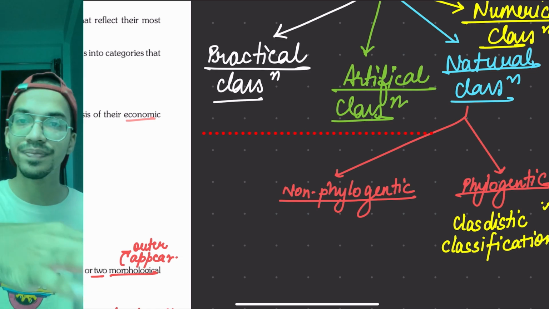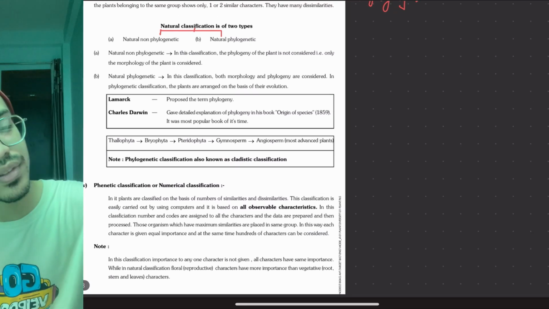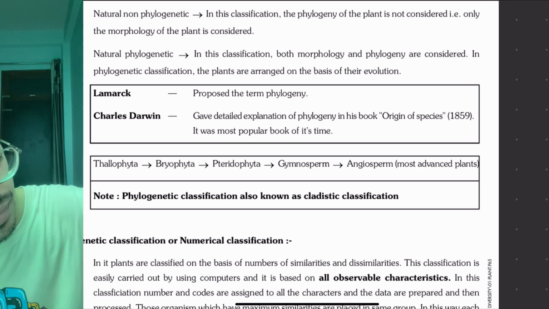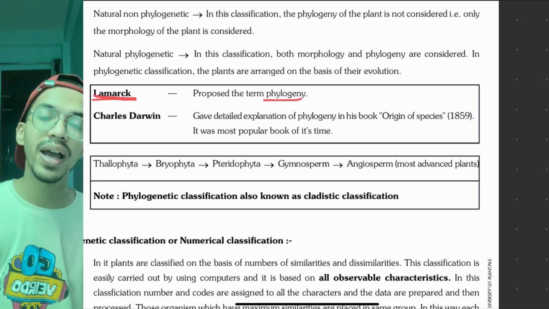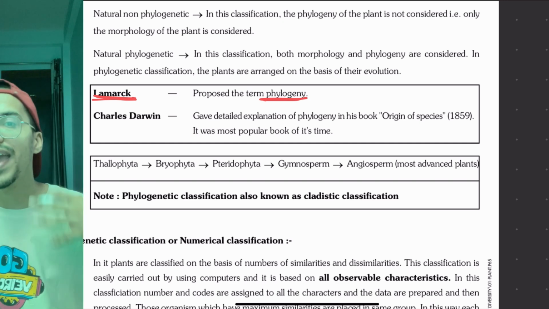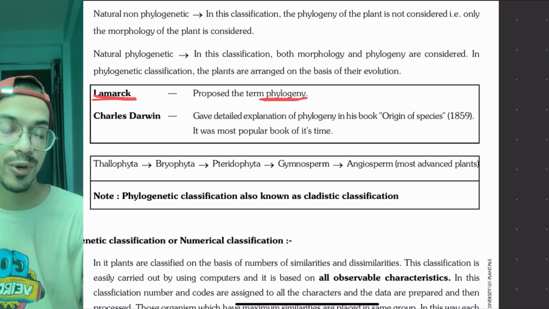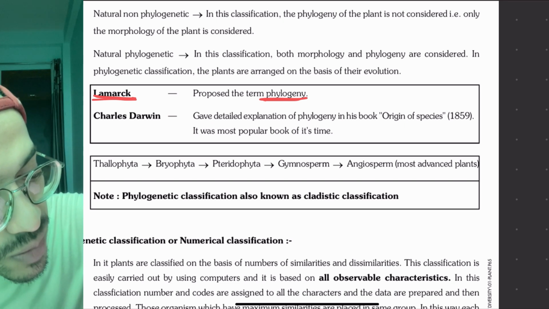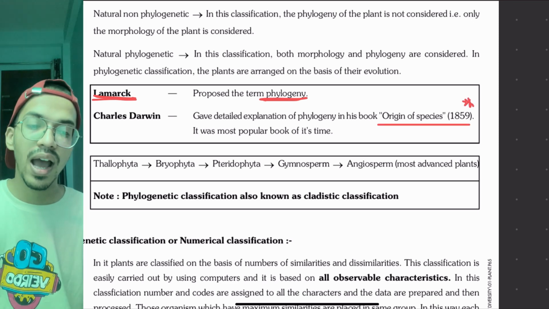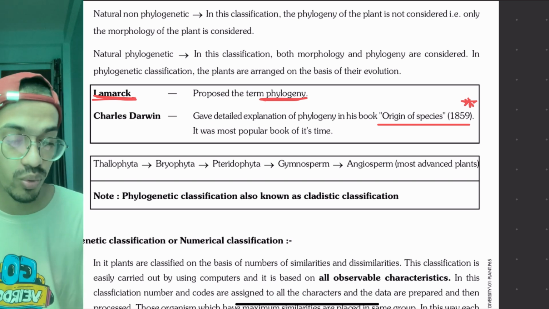Will you remember it? Okay, so these are terms that can be asked to you. Now, who gave this term phylogeny? Lamarck gave this term. Charles Darwin expressed the role of evolution in his thesis, Darwin's theory of evolution. In that he gave the book Origin of Species in 1859, and at that time he discussed the evolutionary role extensively.